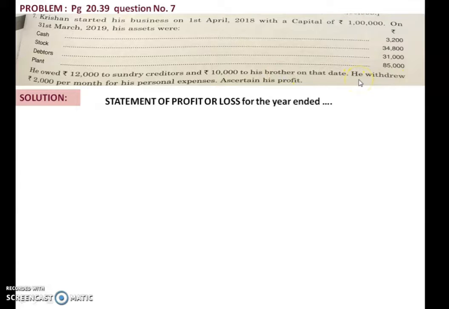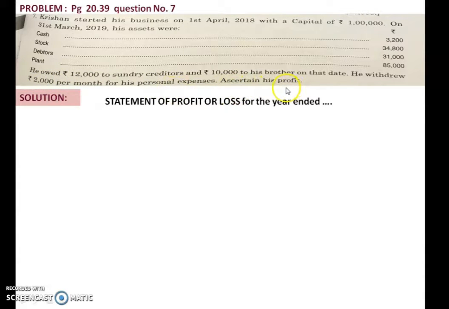Then the information given to you is that he withdrew rupees 2,000 per month for his personal use. You know that amount withdrawn for personal use means drawing. So there was a drawing and the amount given to you is 2,000, that is per month. But you have to calculate for 1 year what is the amount. So 2000 into 12, that means 24,000 is the drawing made during that financial year. Okay, for 1 year 24,000 is the amount of drawing.